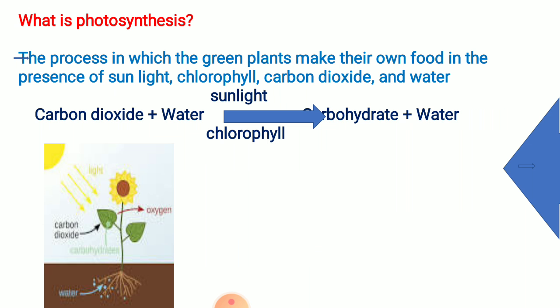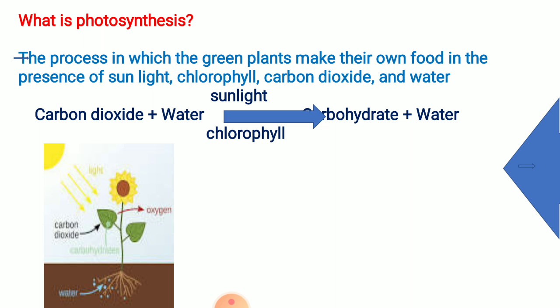I repeat, plant leaves have the green color pigment chlorophyll, which is present in the chloroplast, an organelle in plants, which is present in the cytoplasm.